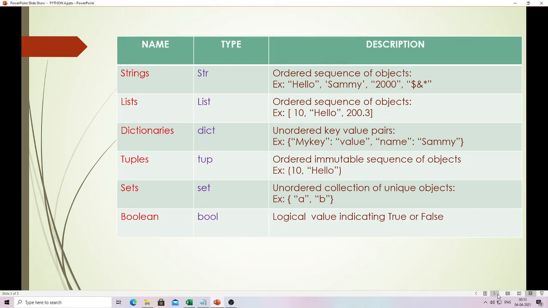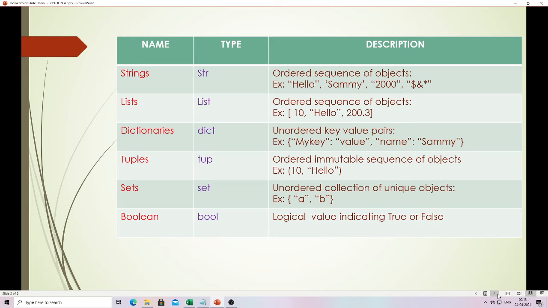Okay, then it's list, which is the list type, and these are ordered sequences of objects. For these we are using square brackets. And the other one is dictionaries, and the data type is dict.